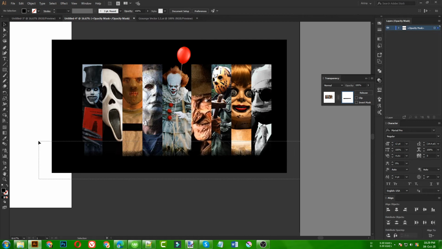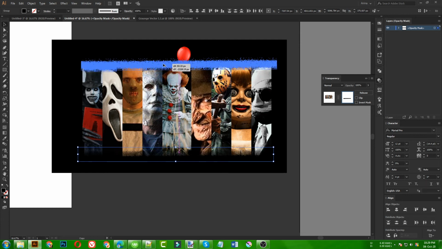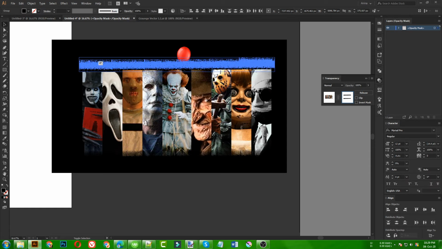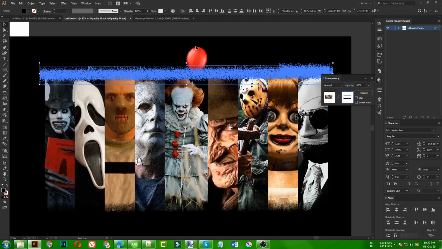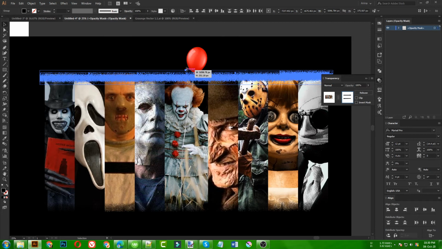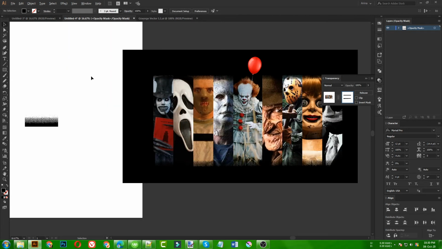I am just selecting these contents here, and then I am going to make a copy here in this top part. Okay, so once they are placed like that, I need to rotate them, yes, just like this. I want this area to fade out. So if I just press Ctrl H, it will hide the anchor points, and I can see the design how it is looking. So I need to select them like this. Then maybe bring it a little down like this, compress it like this, then it will look much more professional, these fading areas. So that is now done.